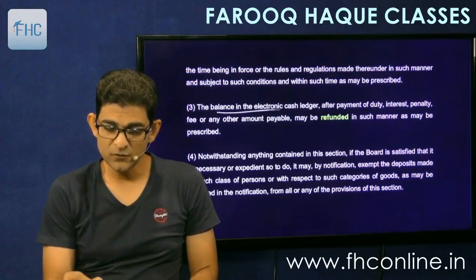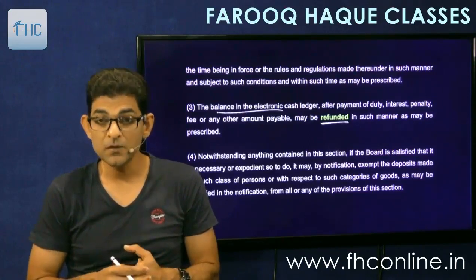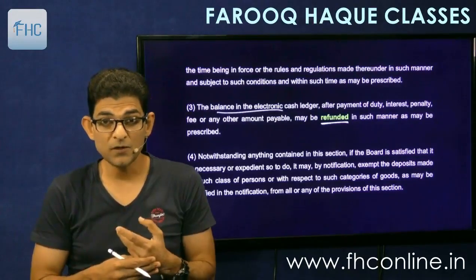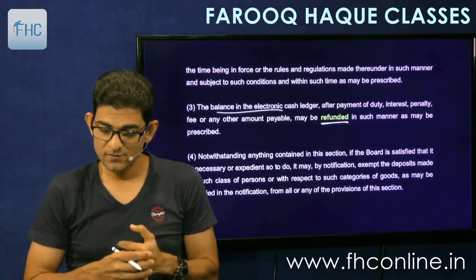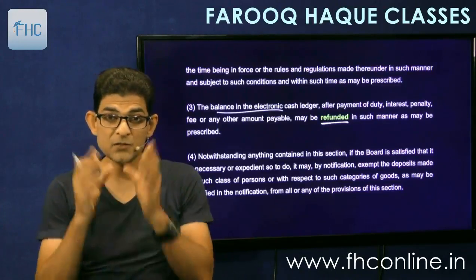And the balance in electronic cash ledger, if any, after the payment of duty, interest, and so on, may be refunded in such manner as may be prescribed. If any balance remains, that can be refunded to you, because it's your money. It is not adjusted towards any tax payable, so it will be refunded to you.